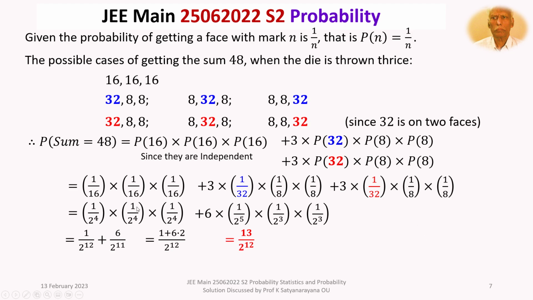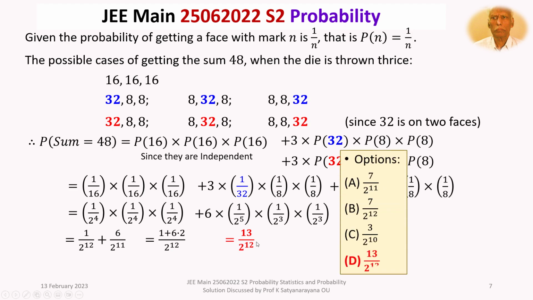That is the probability of getting sum equal to 48, as required in the options. So let's look at our options. Our answer 13 by 2 to the power of 12 appears against option D. Therefore, the answer to this question is option D.